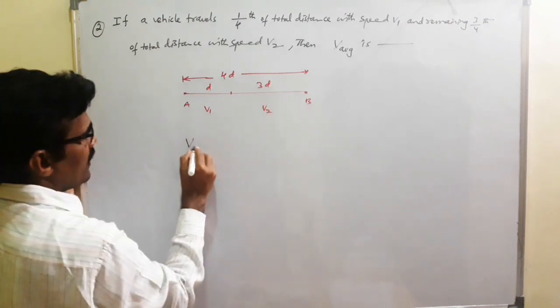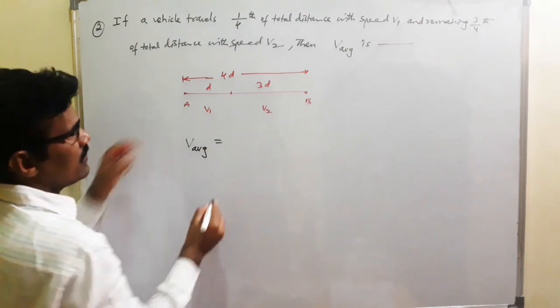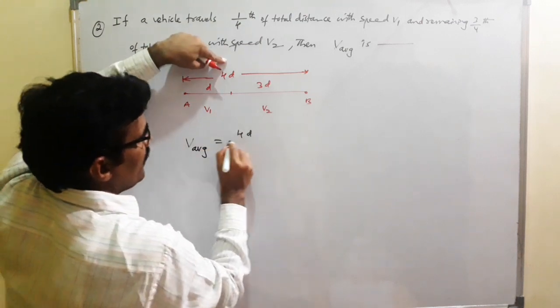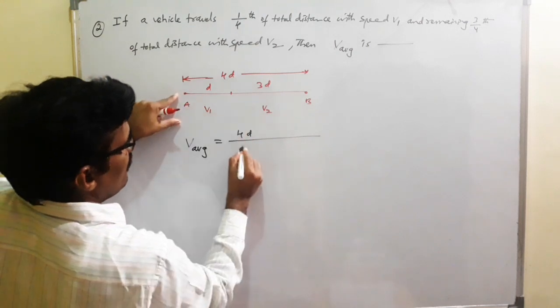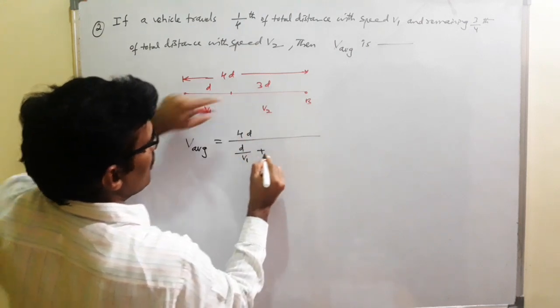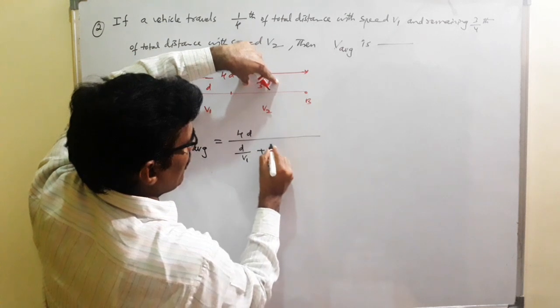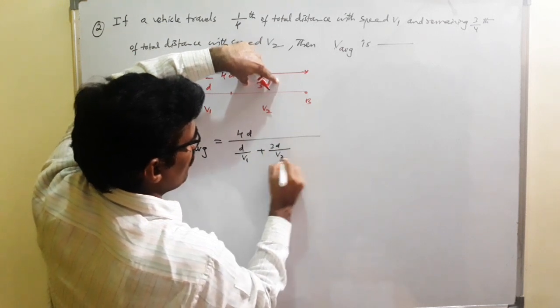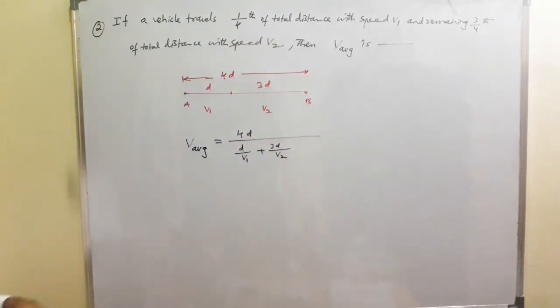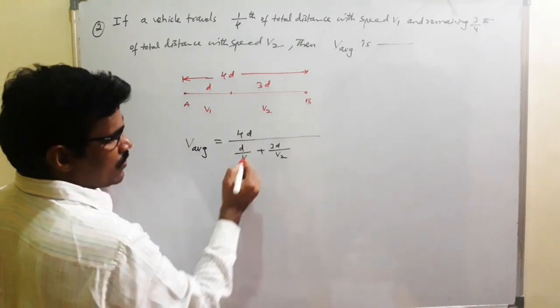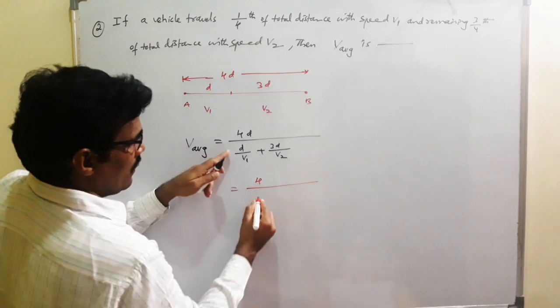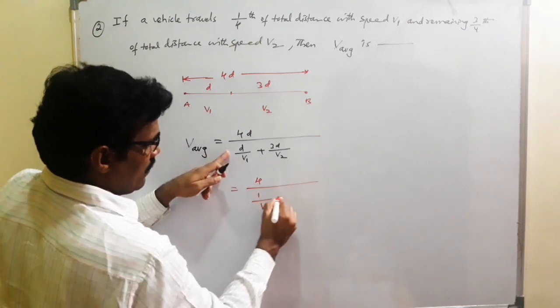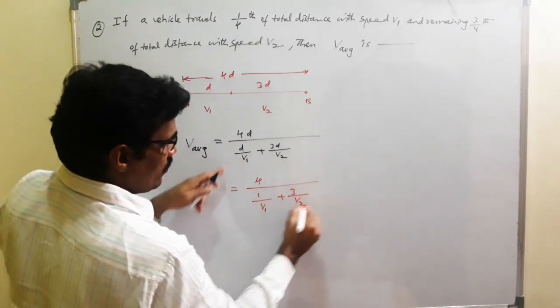Clear? Average speed is equal to total distance traveled, 4d, by the time taken. D by V1, sir, plus the time taken for the rest, distance by speed, 3d by V2. Then we get the answer. Here D cancels. We know that 4 by 1 by V1 plus 3 by V2.